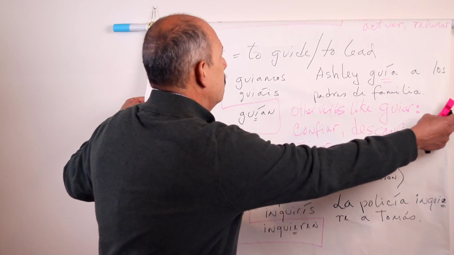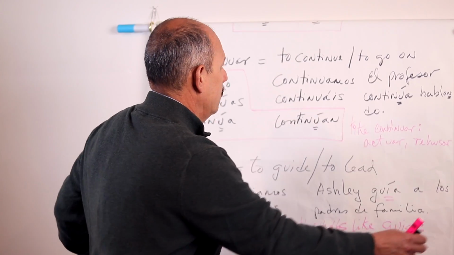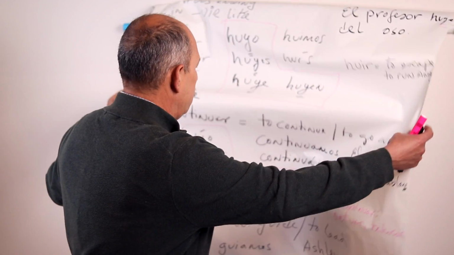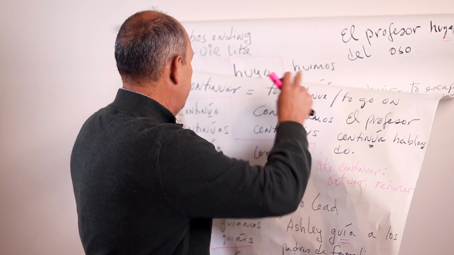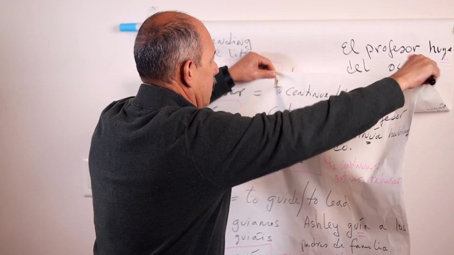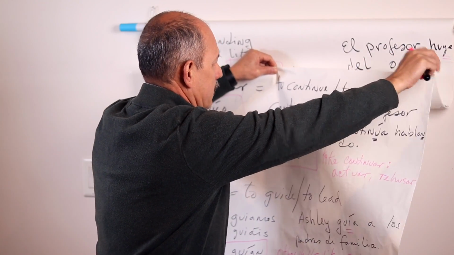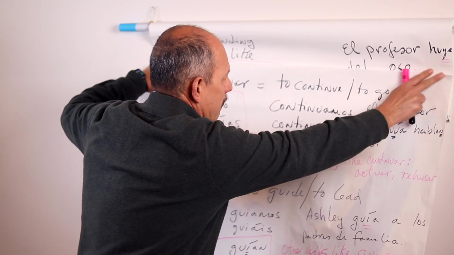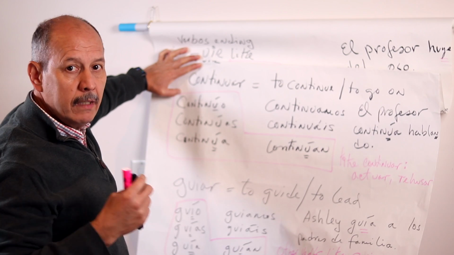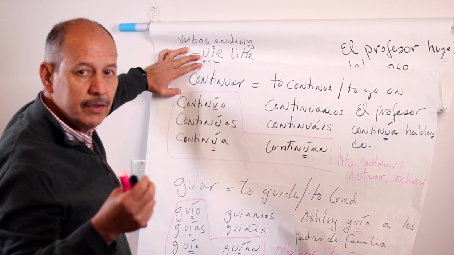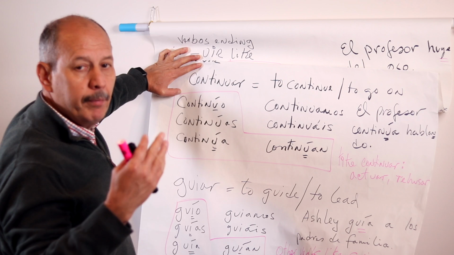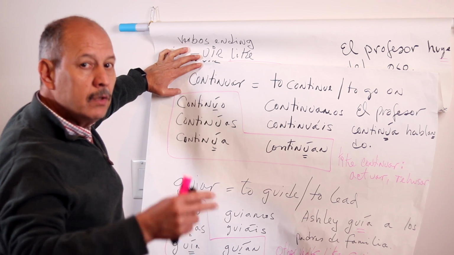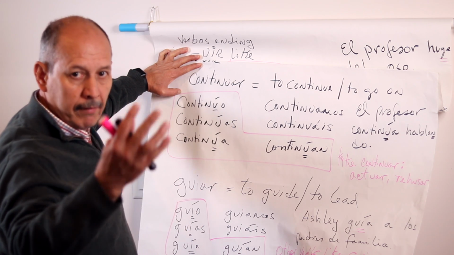Let's move on and go to the verbo continuar. In the introduction, I told you that continuar is not an easy verb, right? I have to do something here because the board is falling apart. The verbo continuar is a very important one because most of the time we use it as substitution of verbo estar in progressive tenses, right? Yo estoy hablando, yo continúo hablando, right?